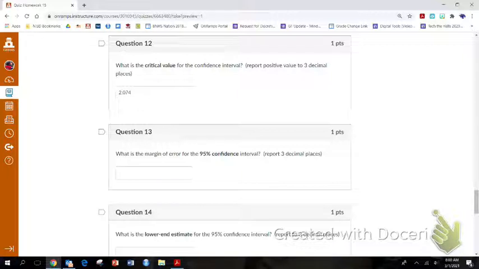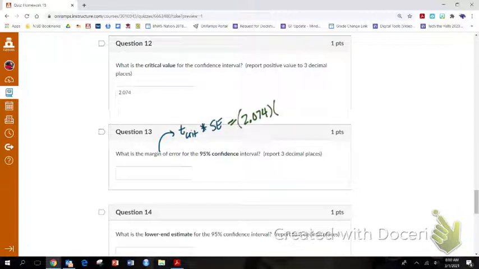Now, margin of error is t critical times standard error. Well, we just did t critical, which was 2.074.